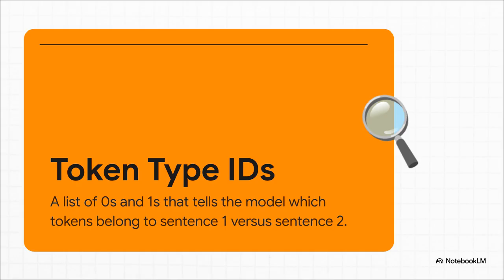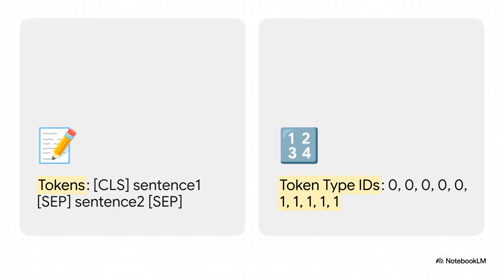That's where this really clever little trick comes in, and it's called token type IDs. And the logic here is actually beautifully simple. Just look at this. Every single token that belongs to the first sentence, and that includes the special CLS and the first SEP tokens, gets a token type ID of 0. Then, everything that's part of the second sentence gets a 1. It's like leaving a trail of breadcrumbs for the model to follow.